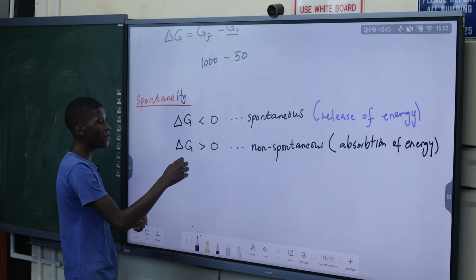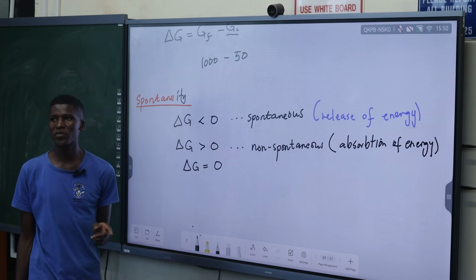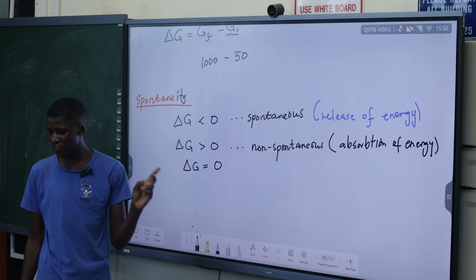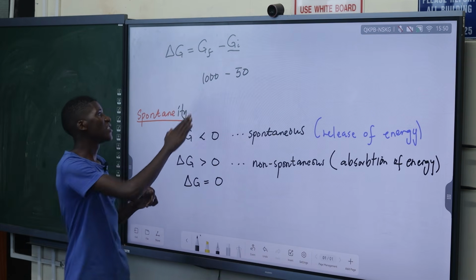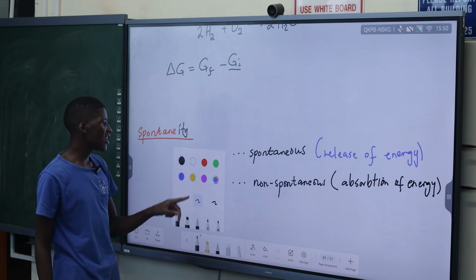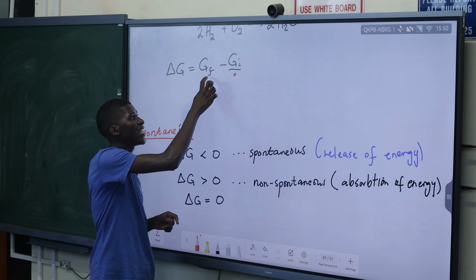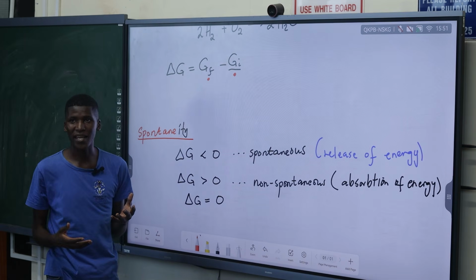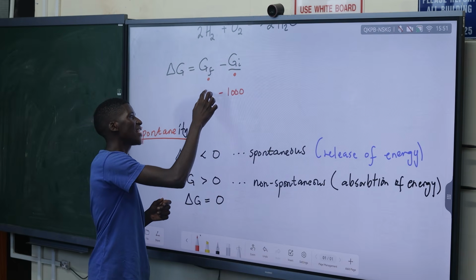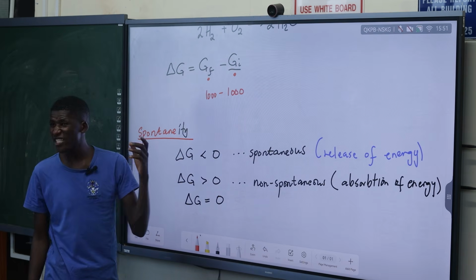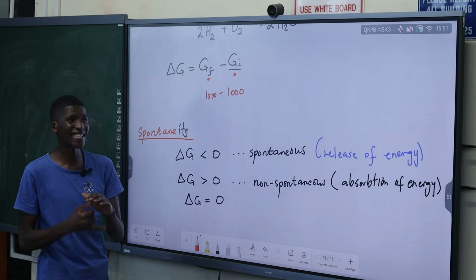Okay. And then if it happens that your delta G is equal to 0, what does delta G equal to 0 mean? Is the reaction spontaneous or non-spontaneous? Okay, let's look. If delta G is equal to 0, it means that for us to get to the 0 line, the initial energy and the final energy must be what? Equal. So if the initial energy is 1000 and the final energy is still 1000, there is no change there.